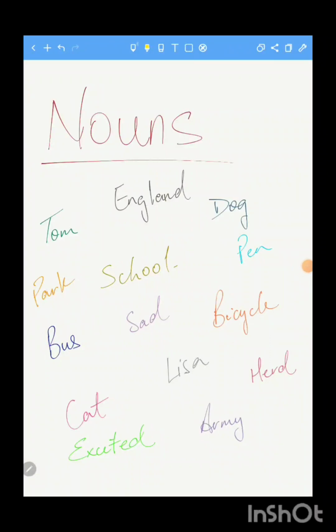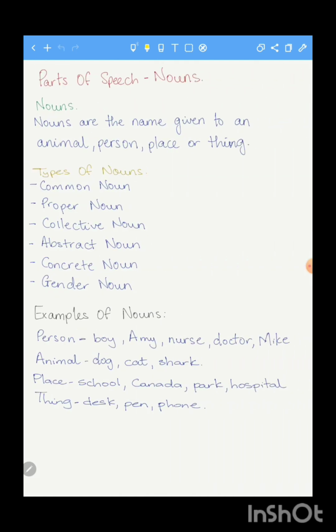Alright, good day class. So today we are dealing with nouns. A noun is one of the 8 parts of speech that we are dealing with. So nouns, and we can see here, nouns are the names given to an animal, person, place, or thing.